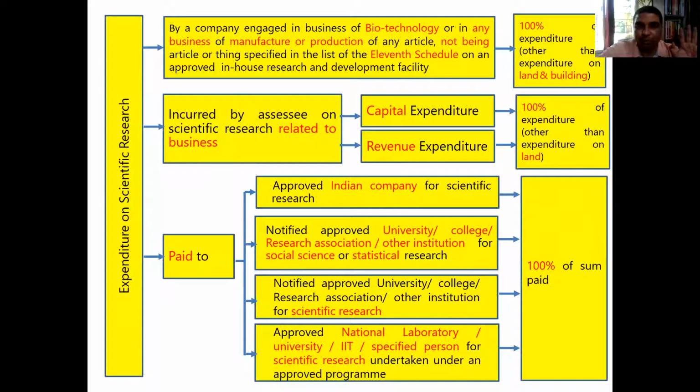Let me tell you the few articles for which this section is not allowed. If someone is manufacturing those articles, they cannot take benefit under this section.